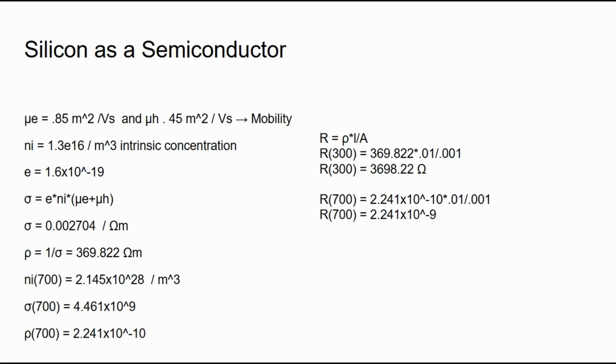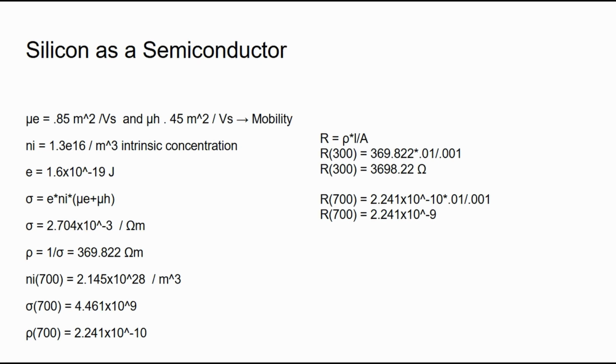We were tasked to find the properties of silicon as a semiconductor. We need to find the mobility of electrons and holes at 300 Kelvin, the concentration of free electrons and free holes of intrinsic silicon at 300 Kelvin, the electrical conductivity at 300 Kelvin, also the resistance along the length of a silicon resistor that is 1 millimeter squared wide and 1 centimeter long. And then what is the resistance if the temperature was increased to 700 Kelvin?